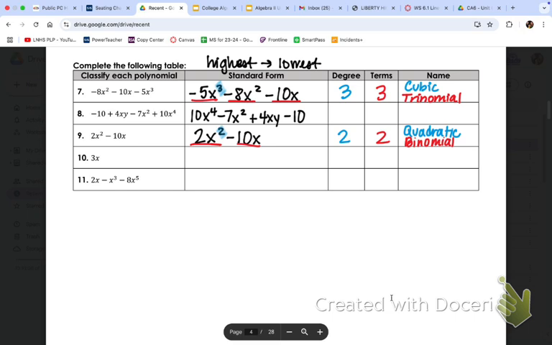Okay, your highest exponent is 4. So that gives it a first name. The first name for the degree, if it's 4, you can look at my poster on the wall, is quartic. There's 4 quarters in a dollar. And annoyingly, again, it has the same number of terms, right? So number of terms is 1, 2, 3, 4. When you have 4 or more, we call it a many-term polynomial.